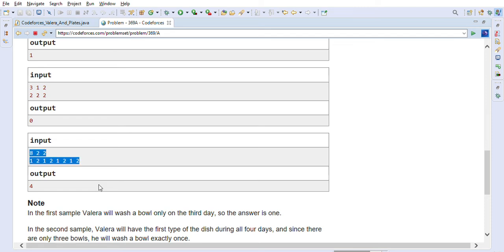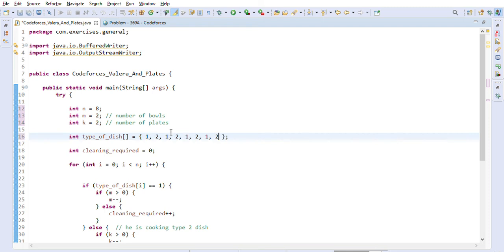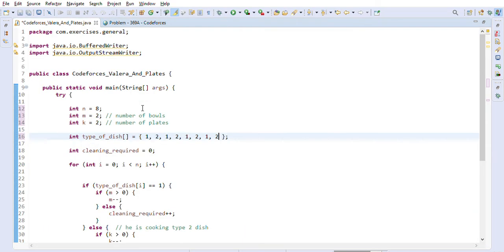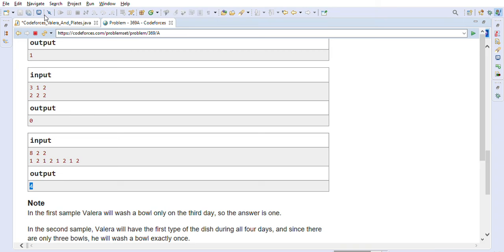Yeah, so let's just put the correct N, M, K value. So 8, 2, 2 we have to put. So let's just put it here. So it is 8 and it is 2 and it is 2, and then we will just have this array, right, that they have given us. So these are the types of dishes he is going to cook, right? So this is given to us 1 2 1 2 1 2 1 2, right? So in this case the answer should come as 4, right, from our greedy approach.